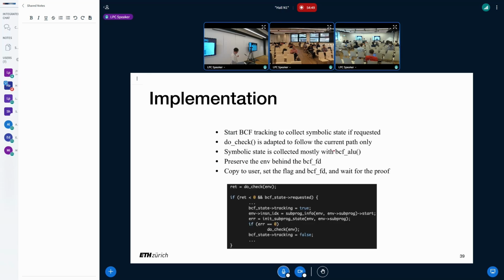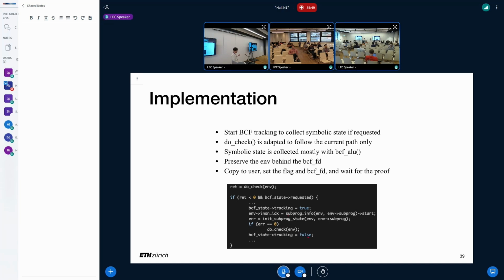And in the kernel, what we need to do is, after every check, if we cannot continue, we check if a proof is required, that is, if BCF tracking is requested, because we don't handle every error, right? Some errors just don't make sense. So we check if it's requested. If so, we start to follow the kernel path and do the check again. This time it's just for symbolic state tracking.